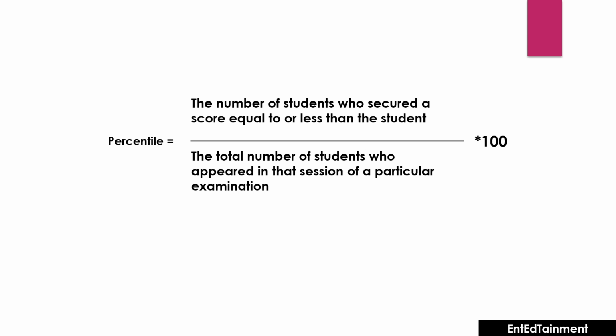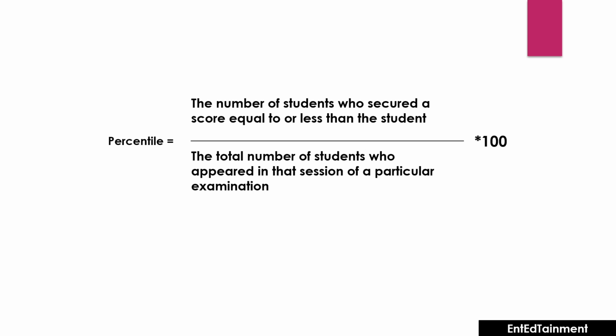This is nothing but it is relatively affected by the performance of your competitors. If your competitors are performing very well, then you also have to get a decent score. You have to perform very well. If your competitors are performing very badly, then even if you have scored less marks, you will get a decent percentile, might be above 90 or something like that.